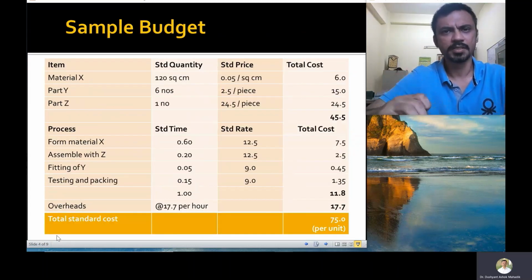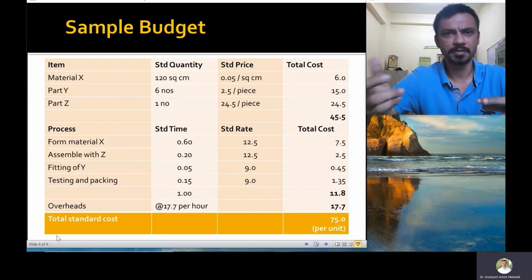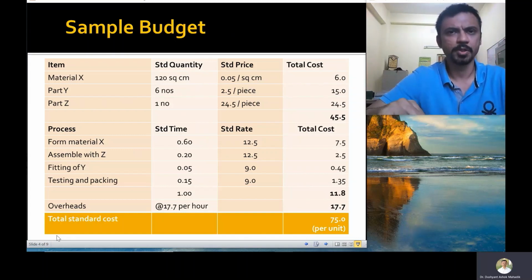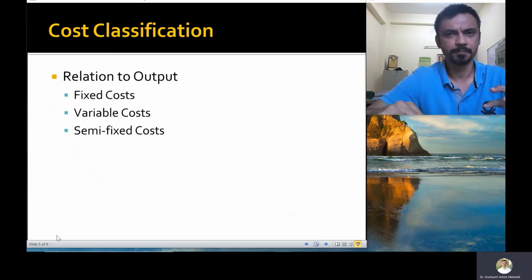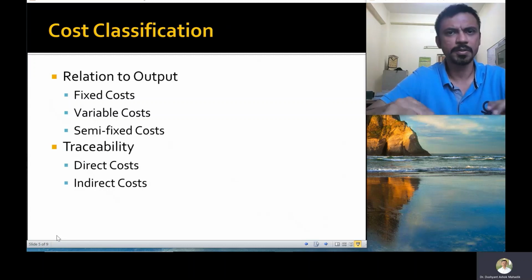This is one representation of cost information in the form of a budget. This is a standard budget. The actual performance may not be the same as what is mentioned in this slide. And the breakup of costs doesn't have to follow this format. We also saw that cost can be divided into fixed and variable. That is on the basis of their relationships with output. The other basis we know is on the basis of traceability into direct and indirect costs.